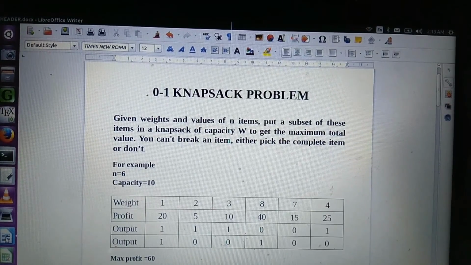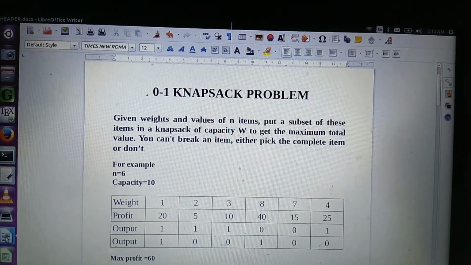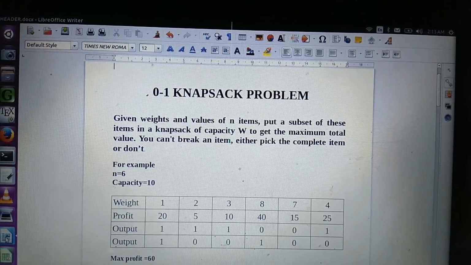You can expect the output as an array of ones and zeros. If you pick an item, the corresponding cell in the output array will be 1. If you are not picking an item, the corresponding cell in the output array will be 0. In this problem, the maximum profit you can achieve is 60. See the combinations.